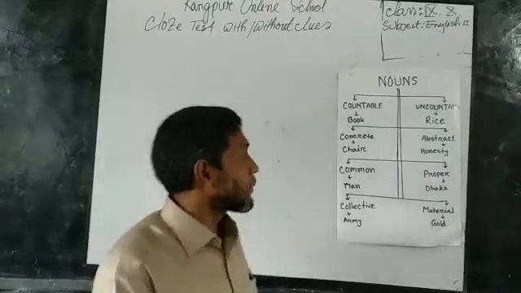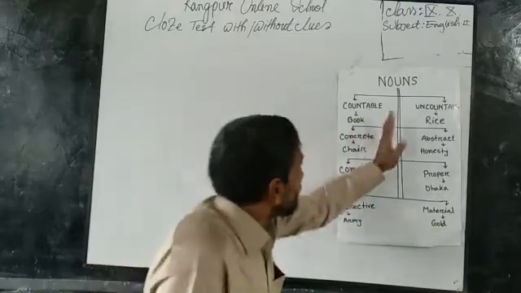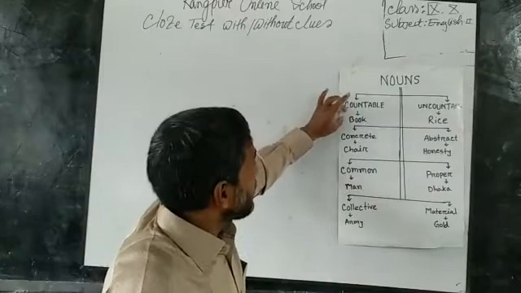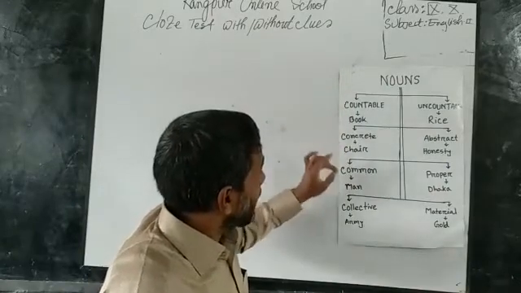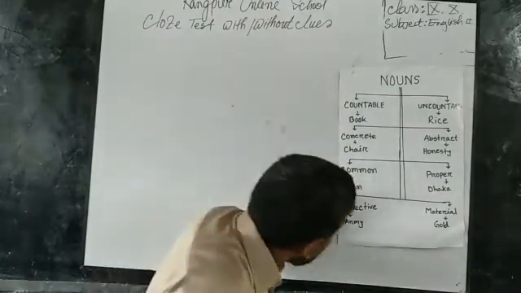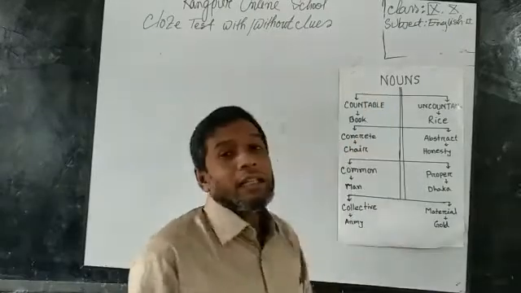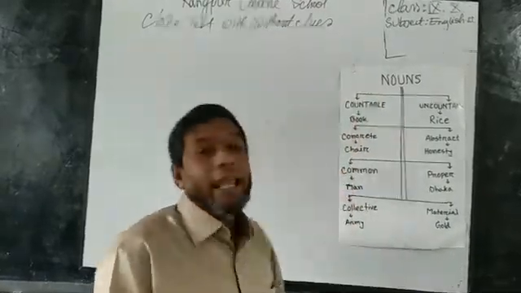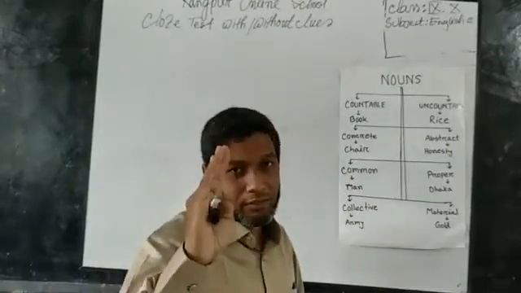So dear students, I have made two columns. Countable, concrete, common and collective. These are the same categorized nouns. All these nouns have the same characteristics.